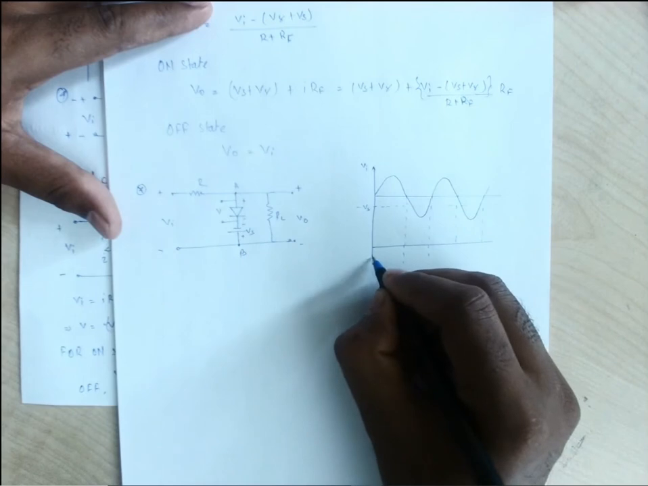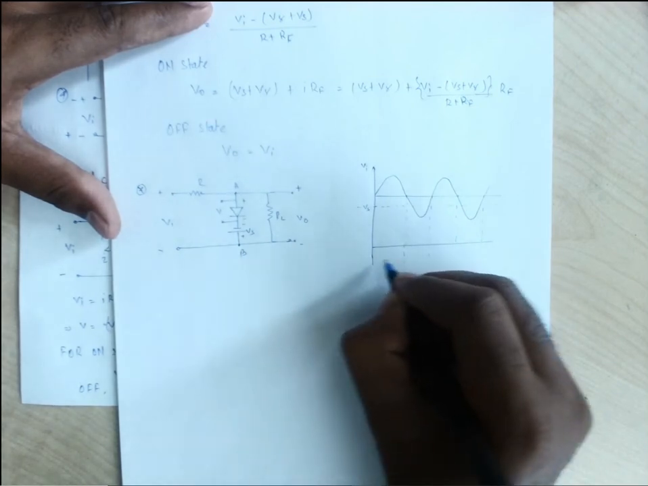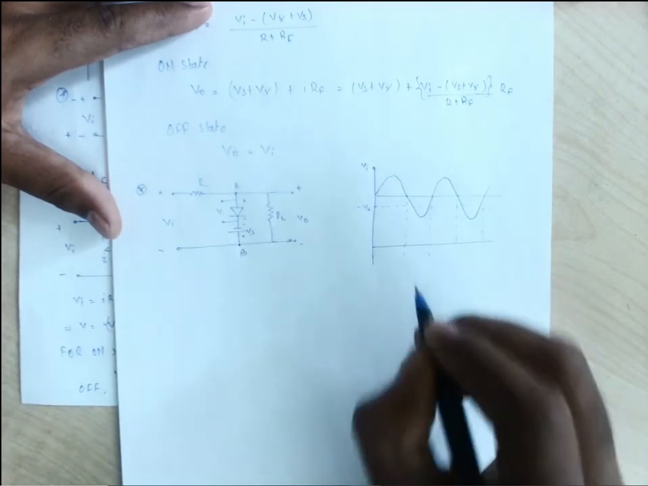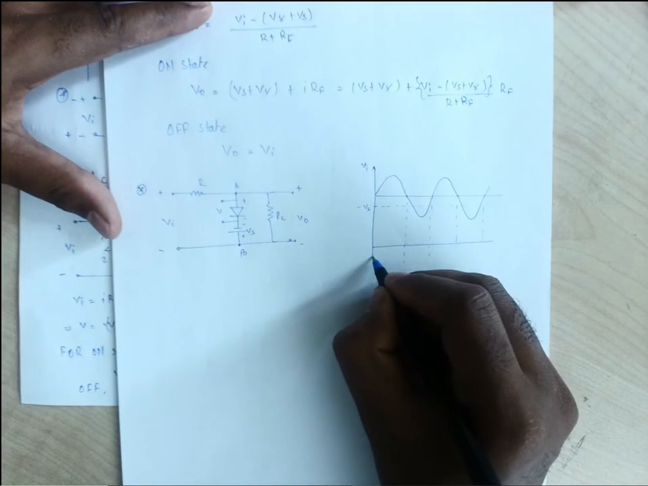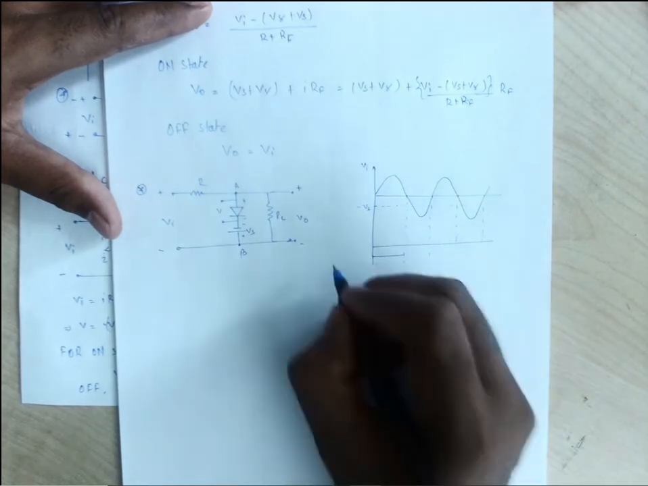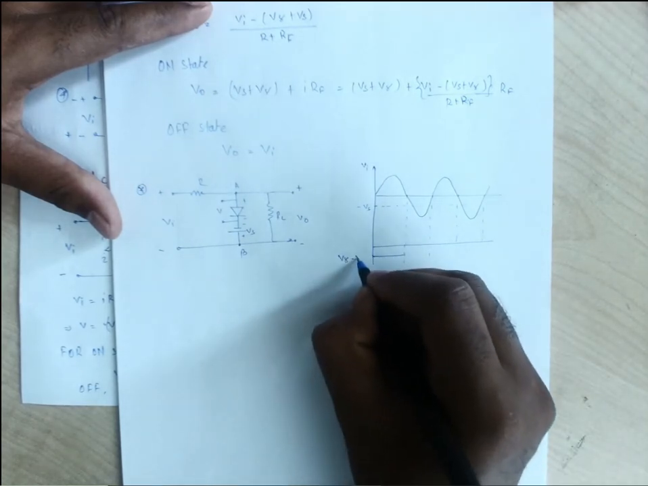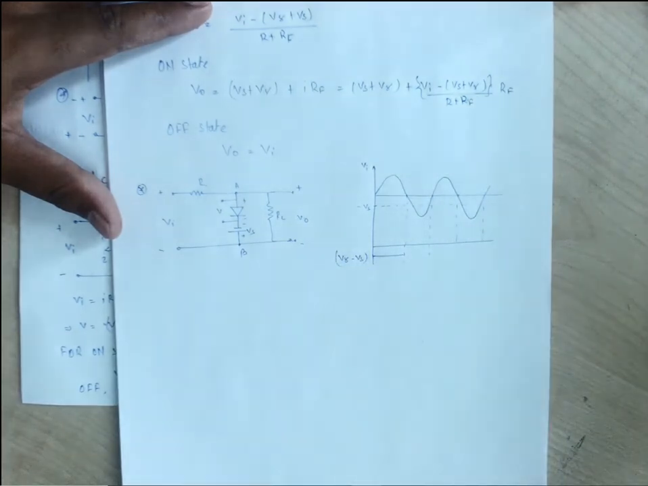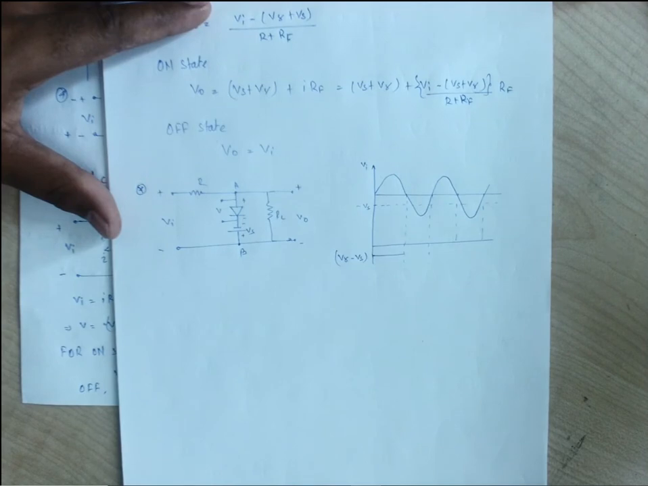That will remain as a simple DC level, a simple DC voltage of minus, what is that? V gamma minus Vs. At DC level, V gamma minus Vs.